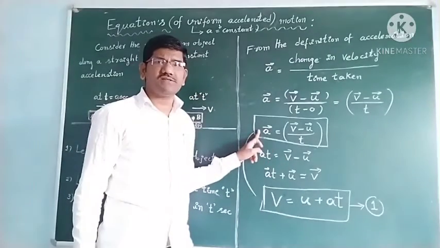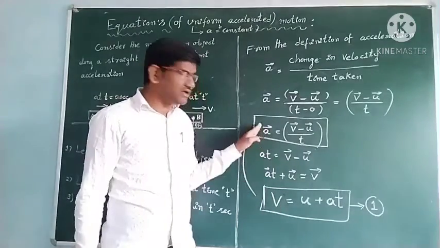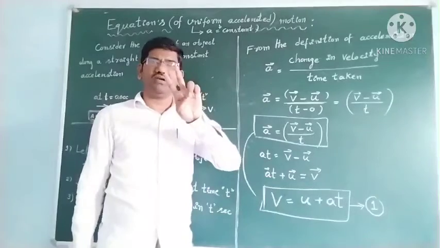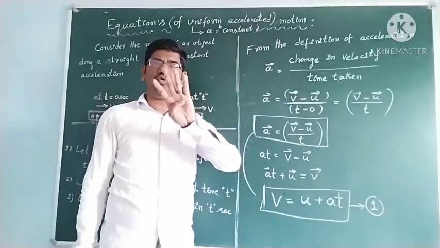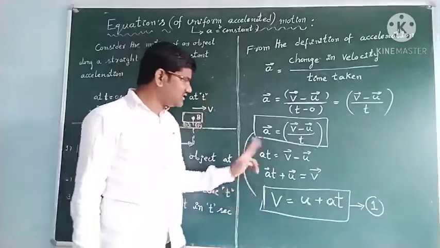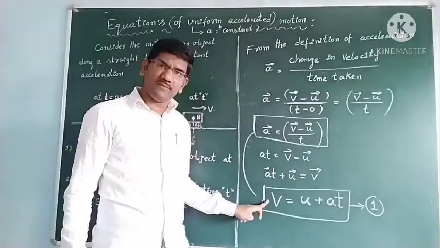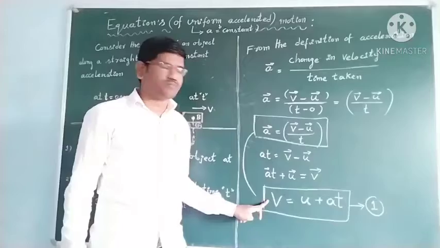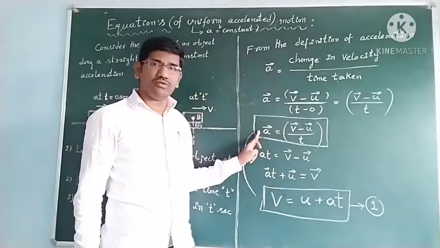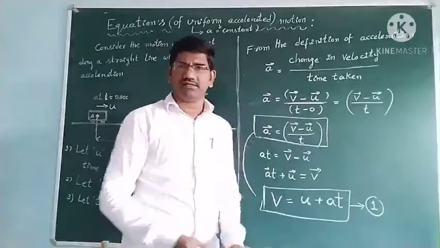Okay students, see in the given equation, here or here, we have four terms: u, v, t, a. Any three are given. So if u, a, t are given and it asks for v, this is the formula you have to use. For example, if v, u, t are given and it asks for the a value, this is the formula. The same formula we will write in different manners.